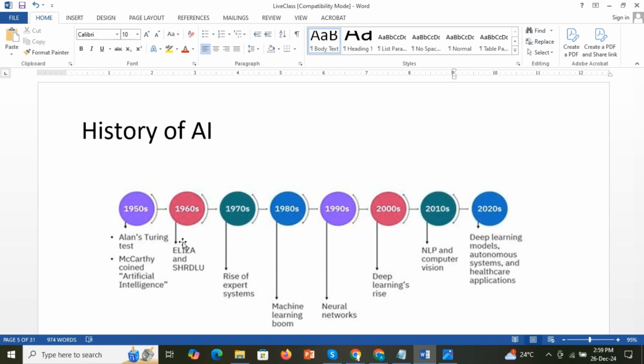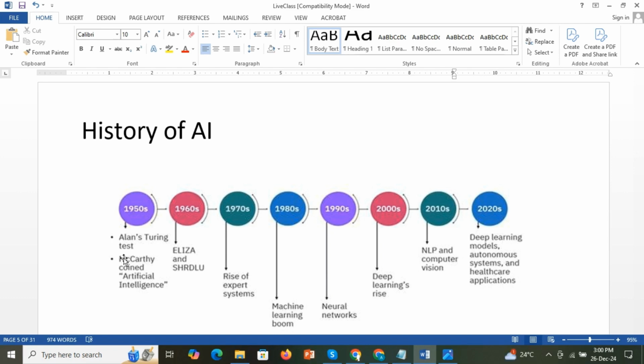Because the term artificial intelligence was coined by John McCarthy at the Dartmouth conference. He coined the term artificial intelligence, making it a field of study. So we can consider 1956 the birth of AI.